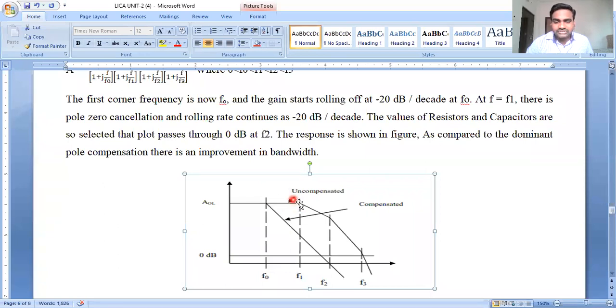At the operating condition, the response is constant. After the occurrence of the first corner frequency, second corner frequency, third corner frequency, the response is dropped here. That means in the uncompensated system the response is dropped. So here, after the compensation,